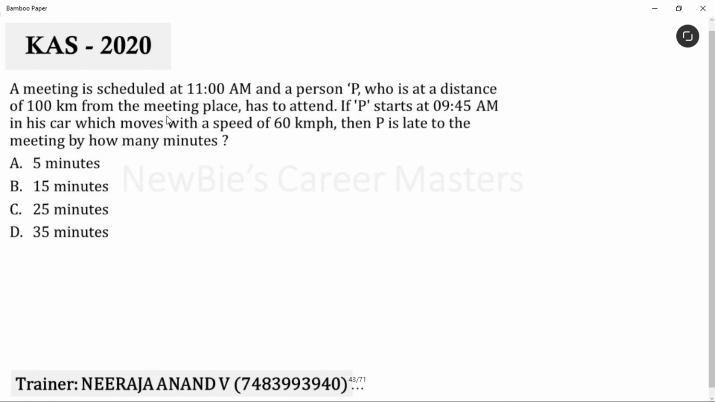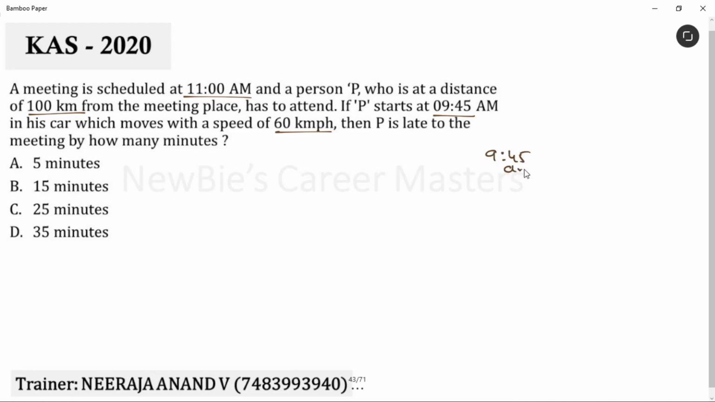A meeting is scheduled at 11 am and a person P, who is at a distance of 100 km from the meeting place, has to attend. If P starts at 9:45 am in his car, which moves with a speed of 60 km per hour, then P is late to the meeting by how many minutes? Easy question, right? See, first step, let's find how much time P has.